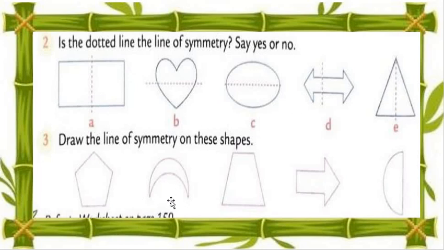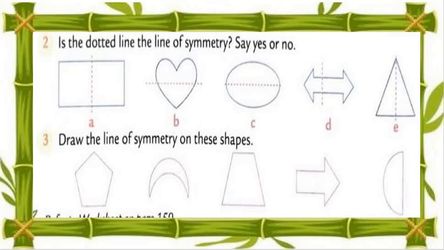Here we draw, no. Here we are going to draw, yes. Here we are going to draw, but it is non-symmetrical. And here we draw, but it is also non-symmetrical. So no, no, yes, no, yes. Understood? So that's why we are going to do it like that, my dear students.